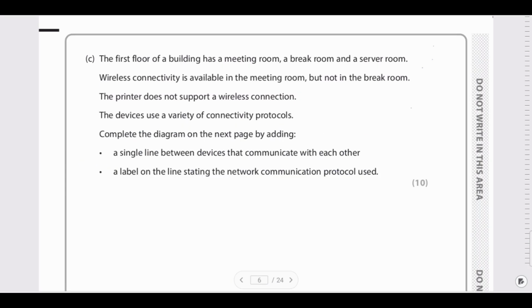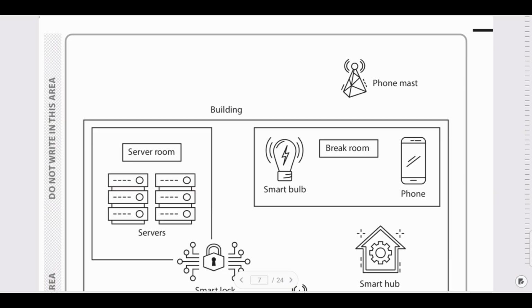So the next question is, the first floor of a building has a meeting room, a break room, and a server room. Wireless connectivity is available in the meeting room but not in the break room. The printer does not support the wireless connection. The devices use a variety of connectivity protocols. Complete the diagram on the next page by adding a single line between the devices that communicate with each other, and a label on the line stating the network communication protocol. Okay, let us go to the next page and check the question.